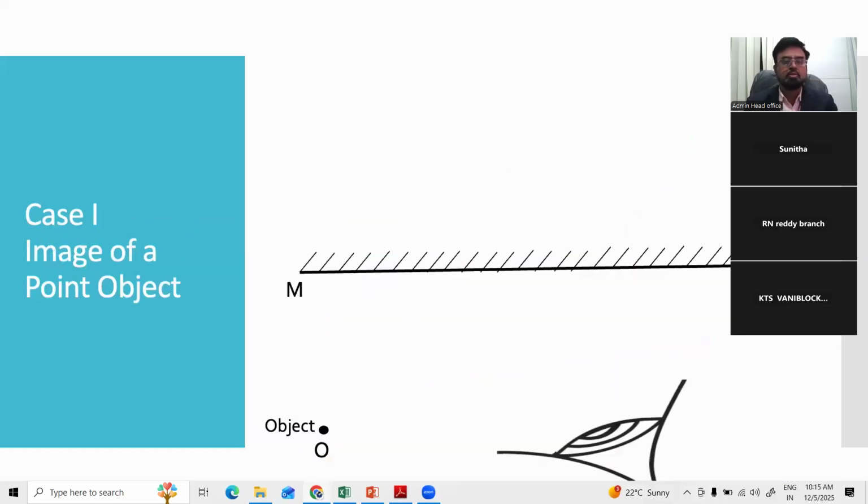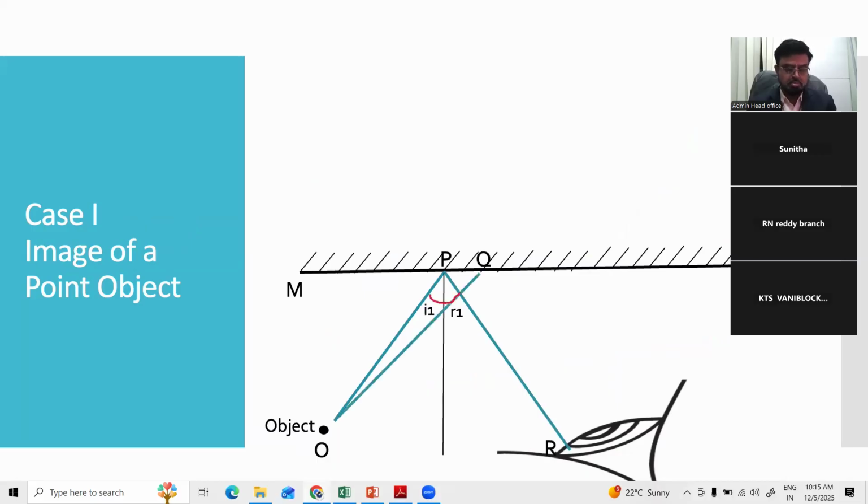O is a point object and dash is a mirror. Let's consider an incident ray. So this is the incident ray OP, and here you can see the reflected ray. It obeys the law of reflection. This is the second incident ray OQ, and QS is the reflected ray.